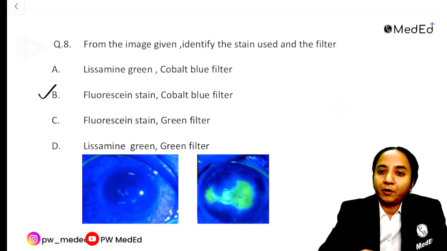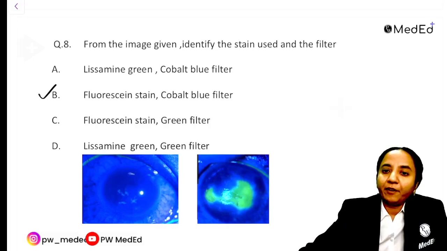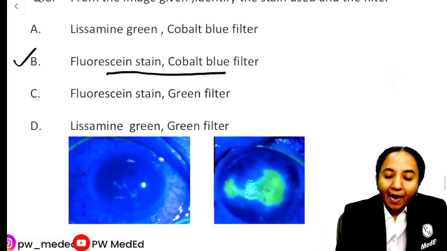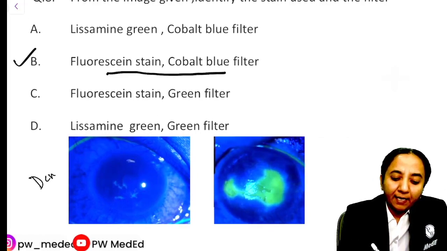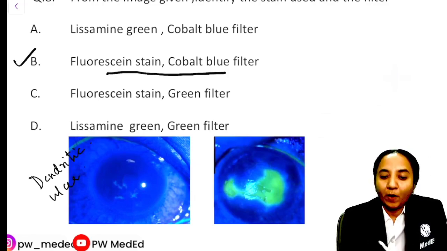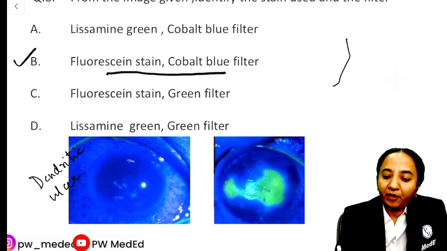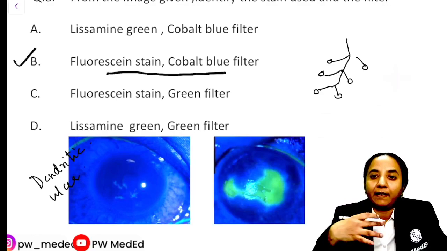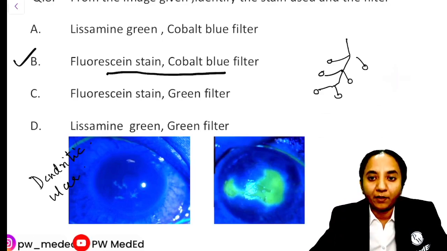So this is what it looks like, and whenever we use the fluorescein stain, we put on the cobalt blue filter. So I think either of these two images was given in the exam. The first one is a dendritic ulcer, which we commonly see in herpes simplex virus keratitis. So you will have this kind of a linear ulcer, and then you will have branches like this. So this is what we typically call a dendritic ulcer, and it is usually very small and slender, and sometimes it's not visible unless you stain it.